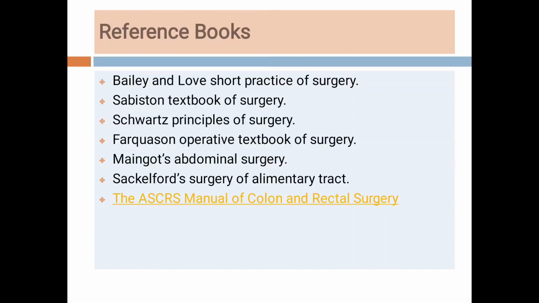What I have told is the plain X-ray of abdomen, the signs on plain abdominal X-ray, signs on barium enema, and the signs on CT scan, and the treatment of the patient depending upon whether the bowel is gangrenous or non-gangrenous.